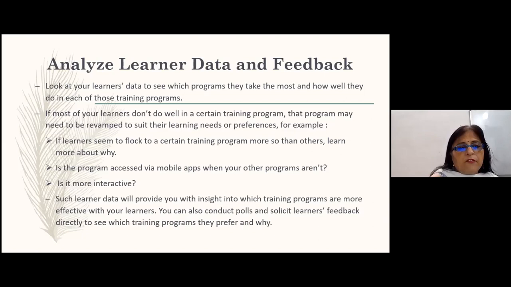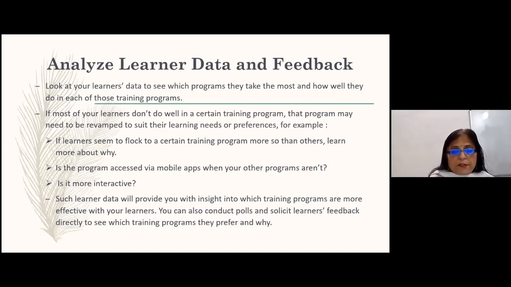For example, if learners seem to flock to a certain training program more so than the others, learn more about why they do so. Is the training program very interesting? Is it presented in an interesting way? Or is it something that gives them tips that are very useful to them? Is the program accessed via mobile apps when your other programs aren't?